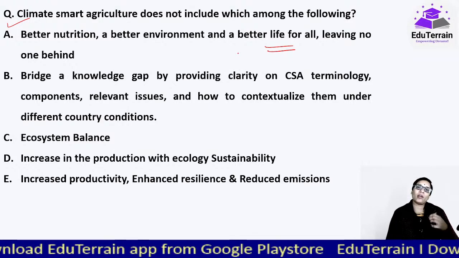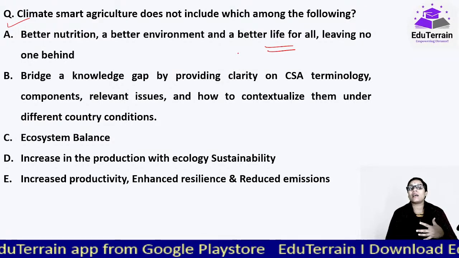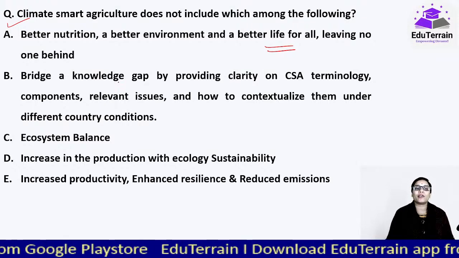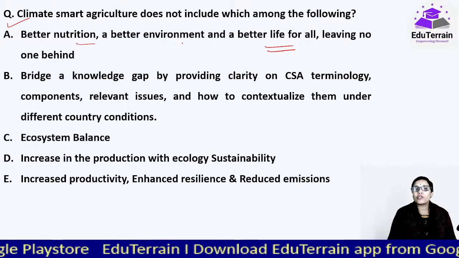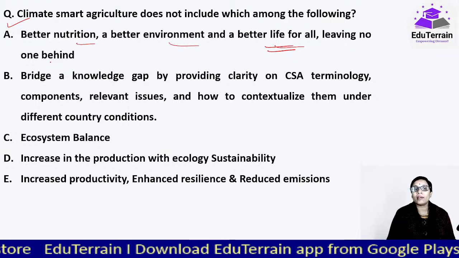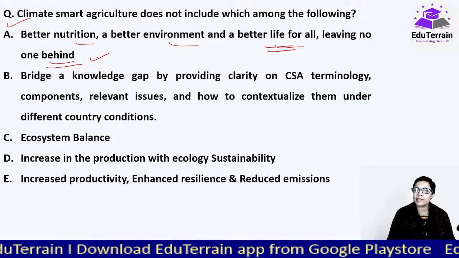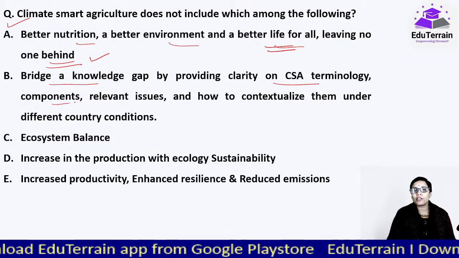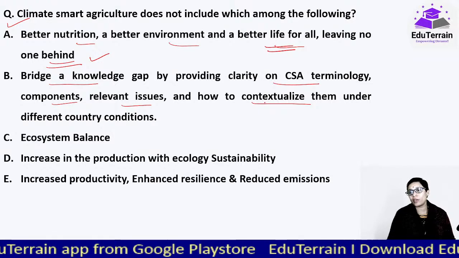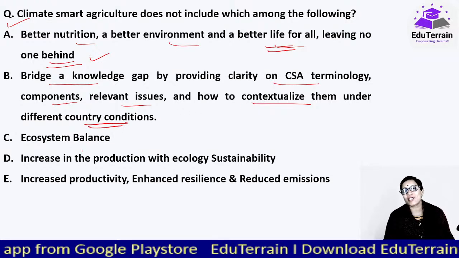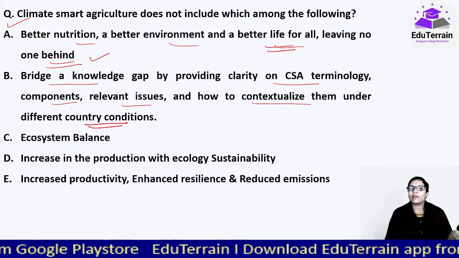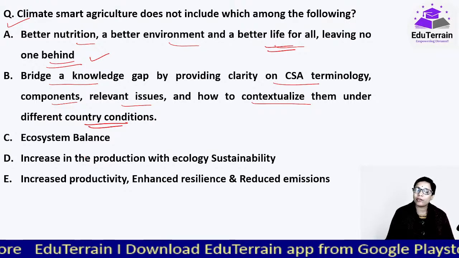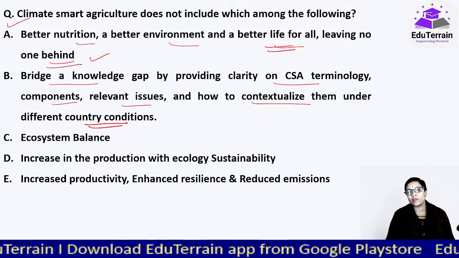So whatever the changing climate, we can't do anything about it, but we have to adapt ourselves to it, as part of which climate smart agriculture has been introduced. And here if we look, better nutrition, a better environment, and a better life for all, leaving no one behind. It is true, it includes that. Bridge the knowledge gap by providing clarity on climate smart agriculture terminology, components, relevant issues, and how to contextualize them under different country conditions. Because every country has its own climatic conditions, the changes setting in would be different for different countries. So accordingly we have to come up with the concepts.